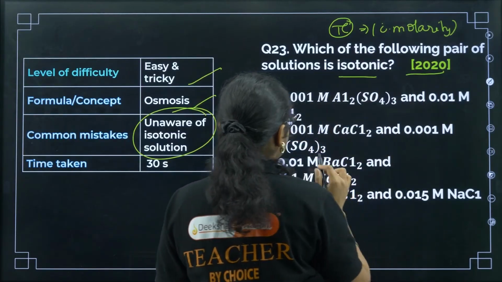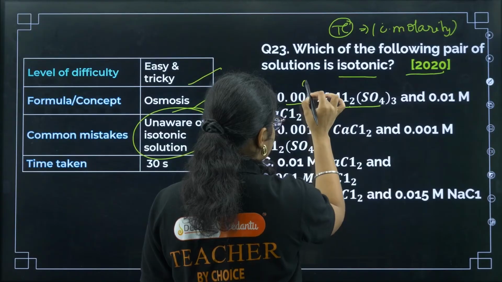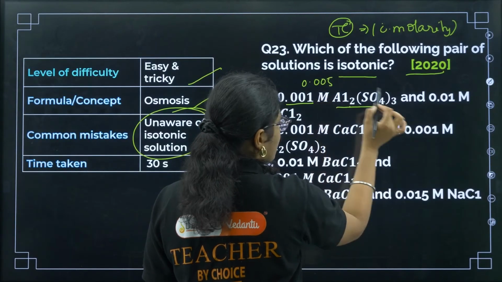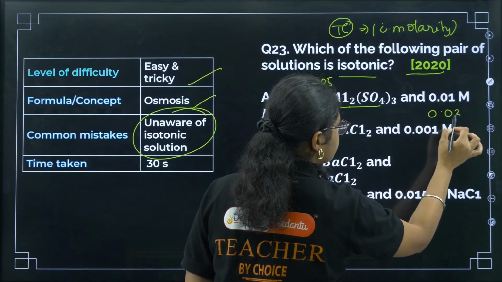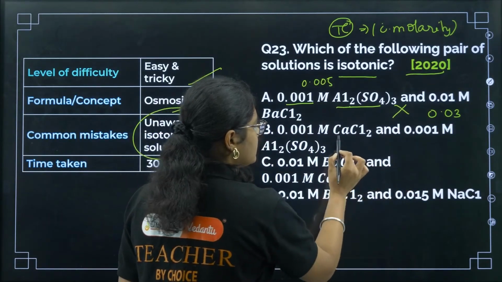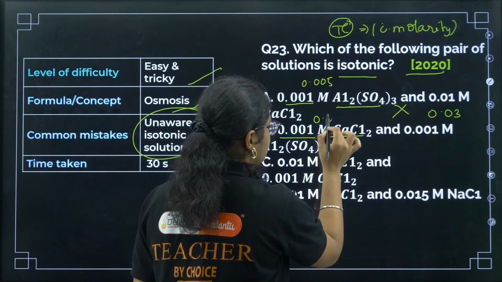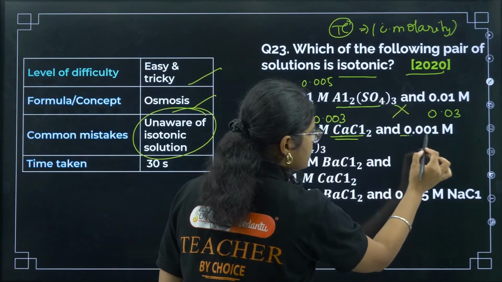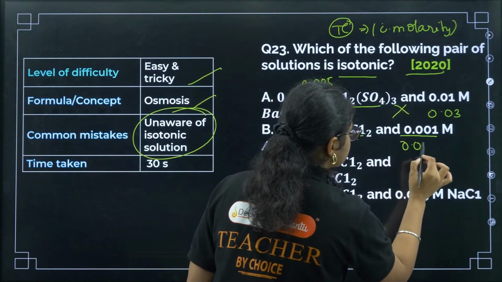Now here the i value is 5 and the molarity is 0.001, so I will get 0.005, and here 2 plus 1 is 3, so we will get 0.03. These two are not the same, so this cannot be the answer. Now here the i value is 2 plus 1, 3, and this is 0.001, so we will get 0.003, and here it is 0.001 and again i is 5, so we will get 0.005.